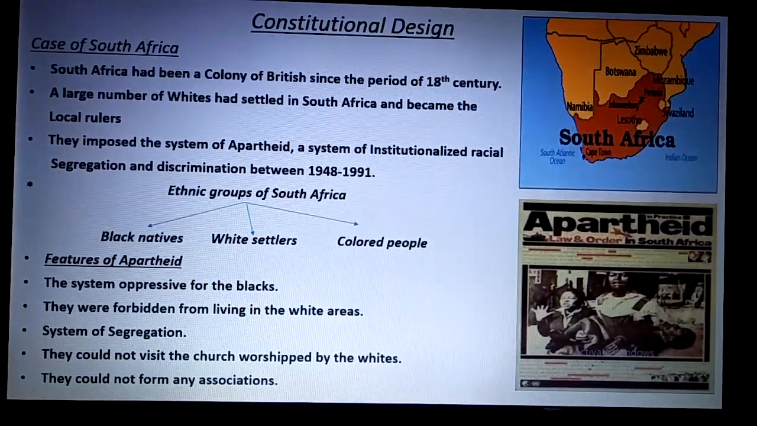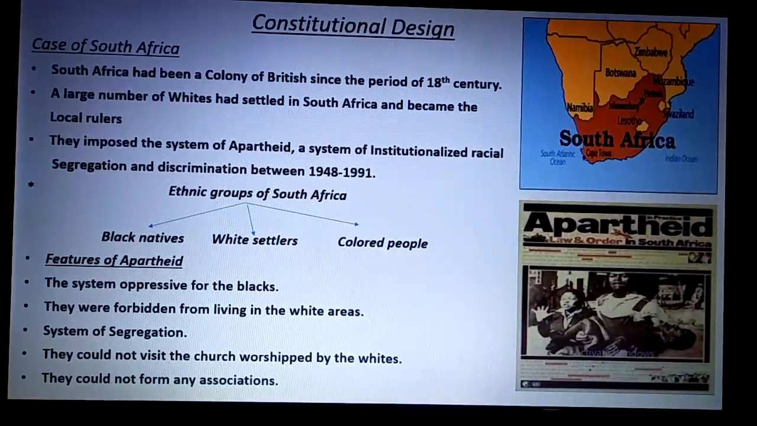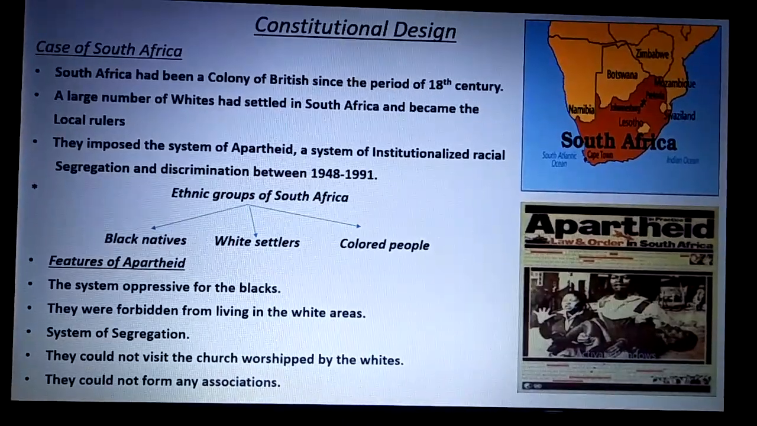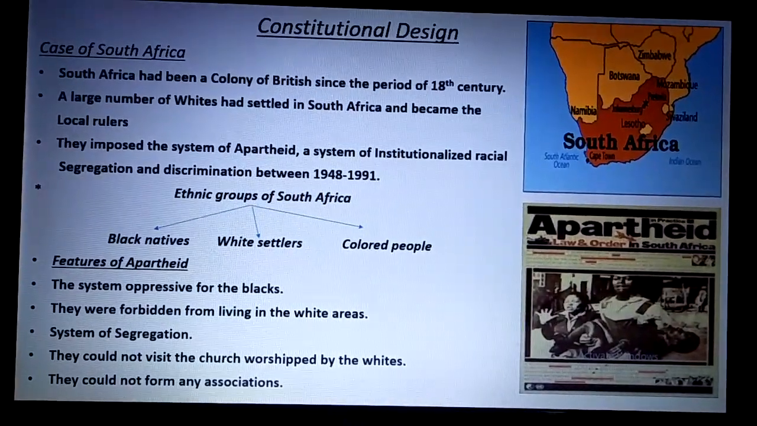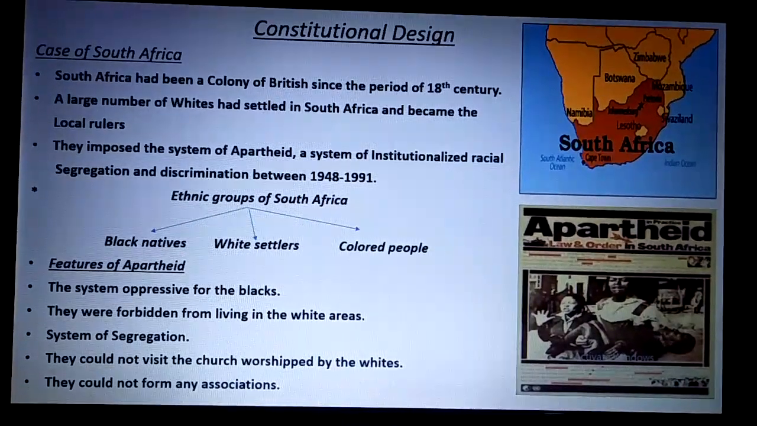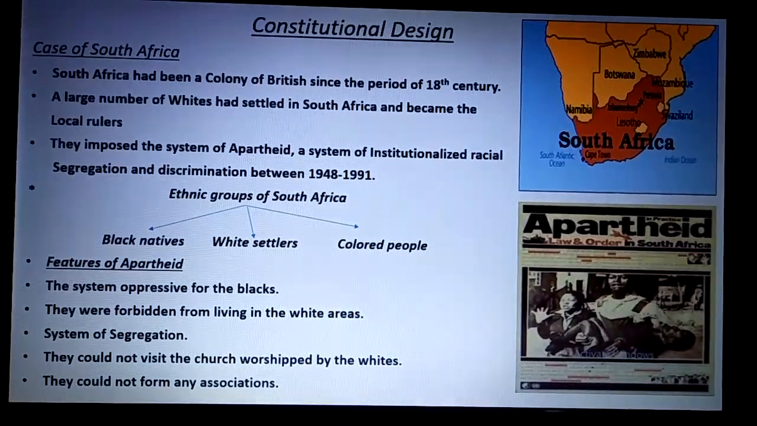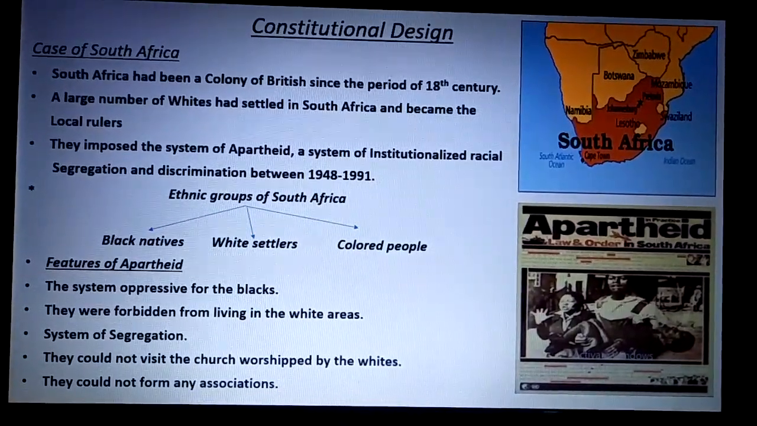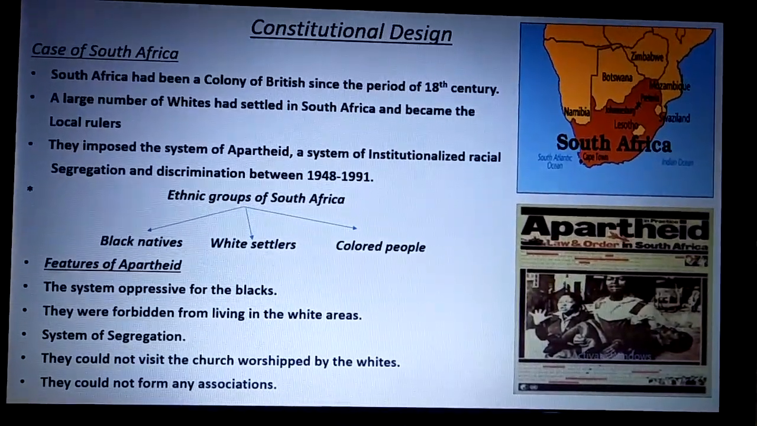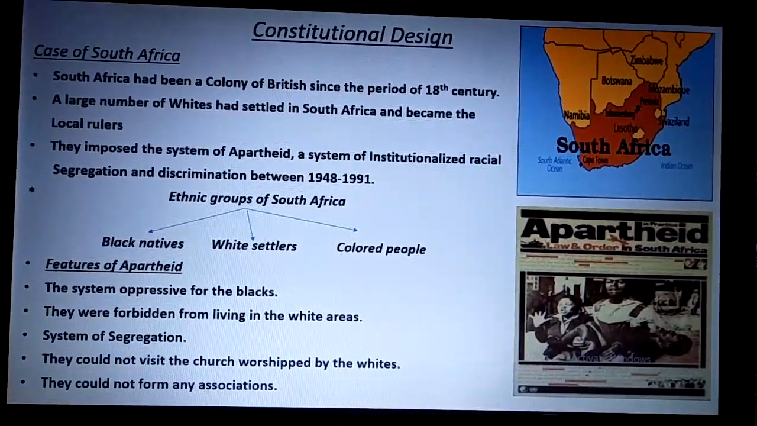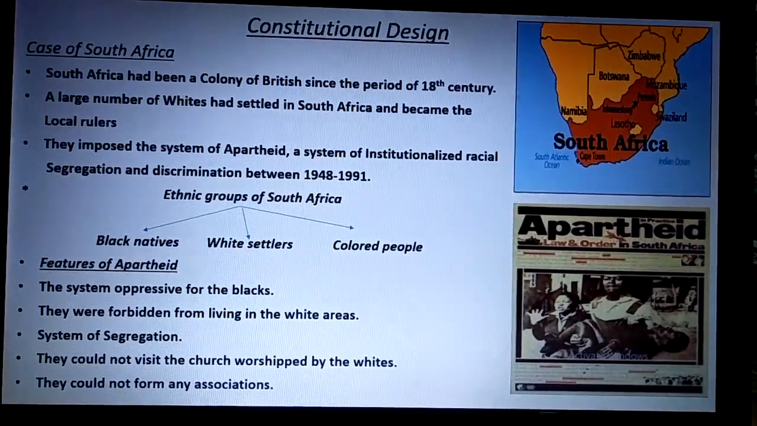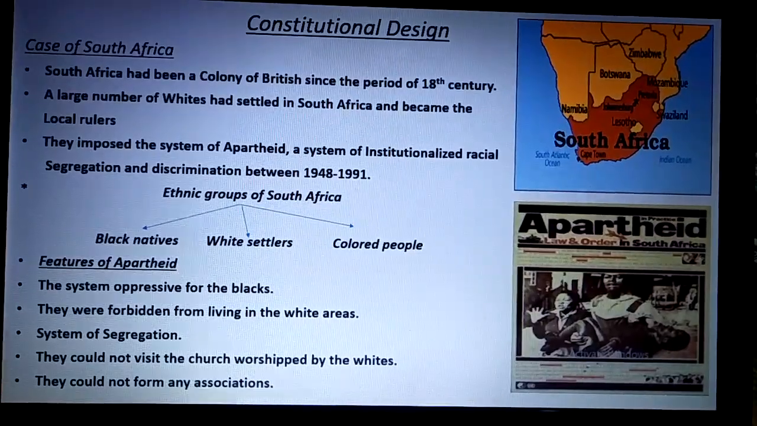Under this system, they used to discriminate against people on the basis of the color of skin. The native people of South Africa were of black complexion and they were greatly disregarded for that. They were humiliated by the white settlers. Basically, in South Africa, three ethnic groups were found: black natives, white settlers, and colored people. Particularly, the Indians belong to the colored people who came to South Africa for work. So the feature of apartheid was very oppressive for the colored people as well as for the black people.